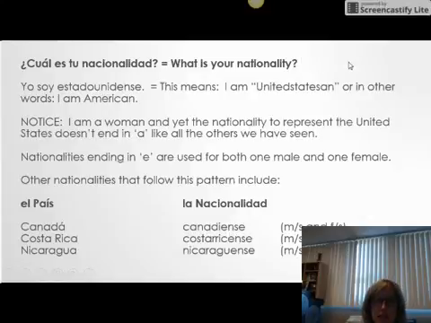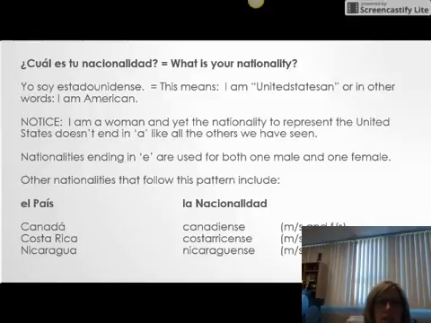If I want to ask you what your nationality is, I say to you, ¿Cuál es tu nacionalidad? Your response should be, Yo soy estadounidense, which means in my vocabulary, I'm United Statesan. But since we don't have that term, we would say I'm American. We don't say I'm American to a person who's from Central or South America because they are all Americans too. So to clearly delineate what your nationality is, instead we say Yo soy estadounidense.